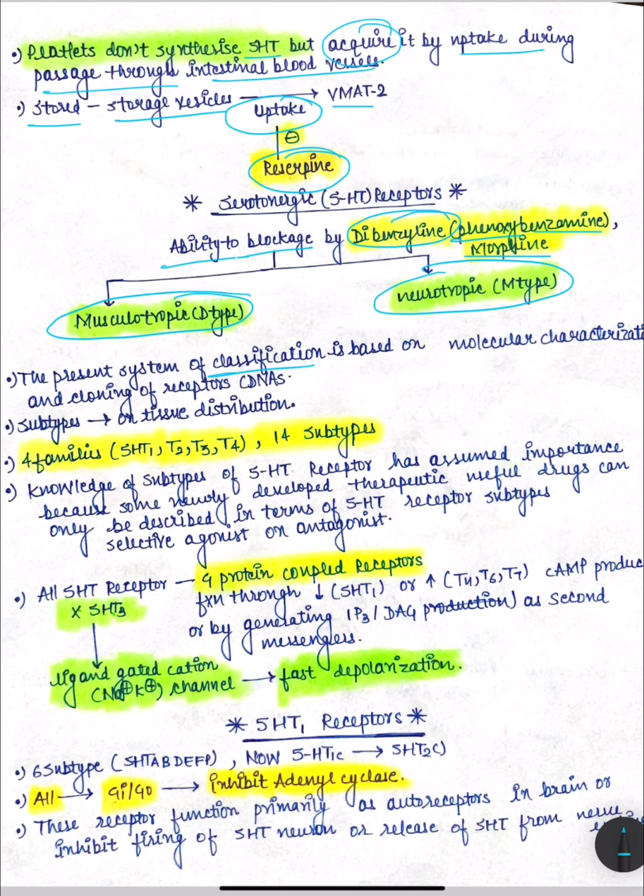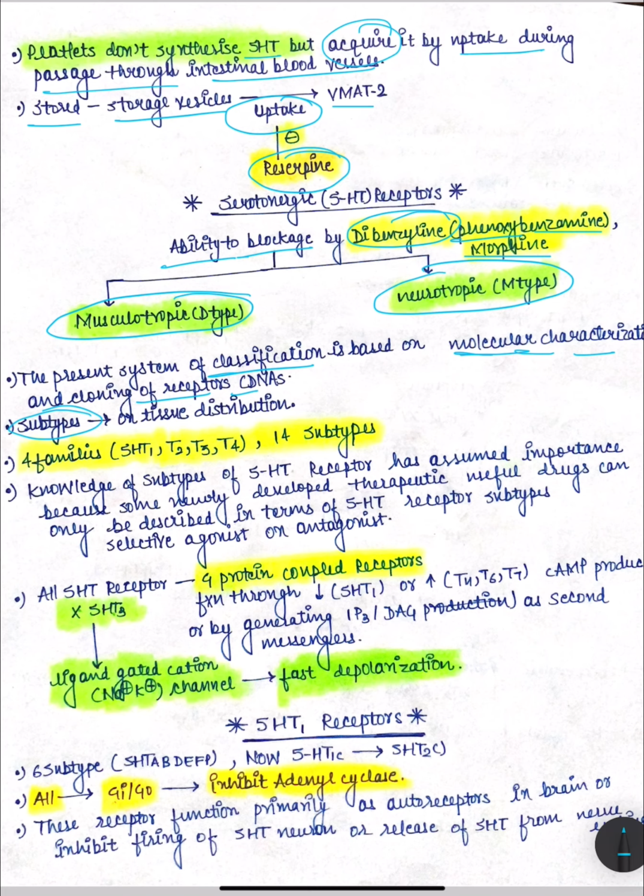But the present system of classification is based on molecular characterization and cloning of receptor cDNAs. Okay, and the subtypes of these families are classified depending upon tissue distribution, but certain tissues express more than one type.